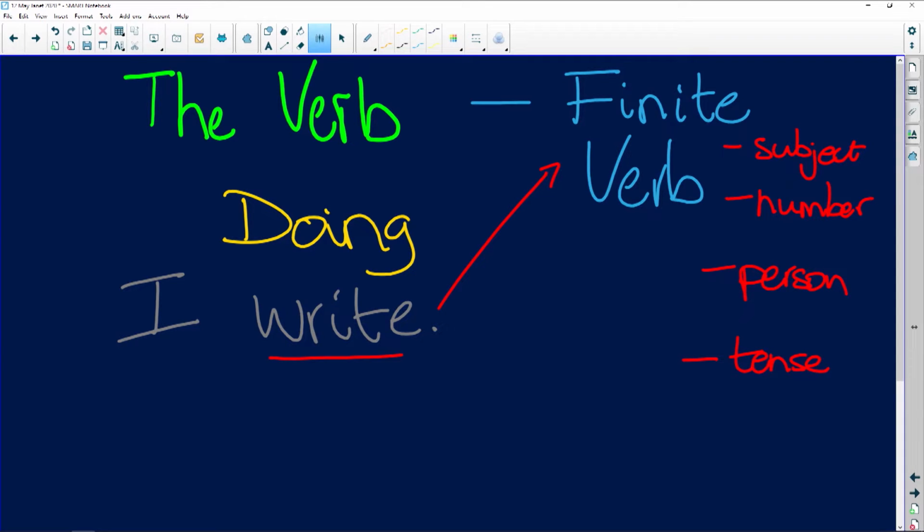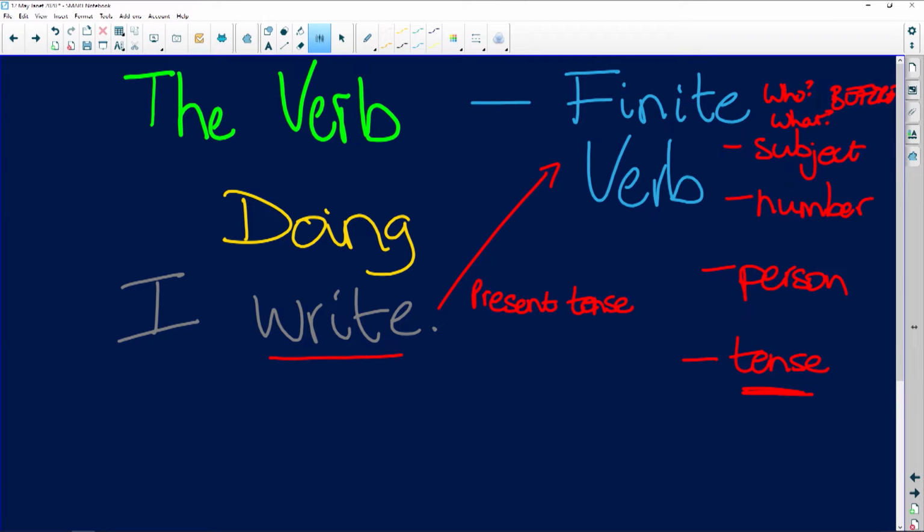Now, really, the easiest thing for my students is tense. So let's start there. I write, what tense are we in? To find the subject of a verb, you ask who or what before the verb.